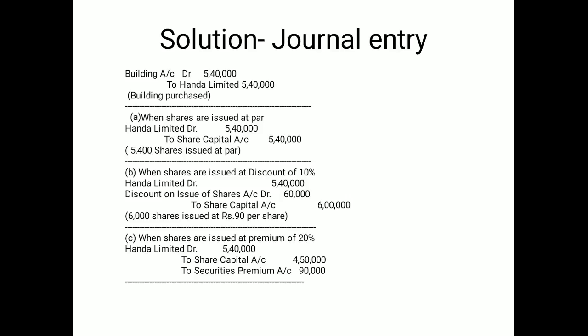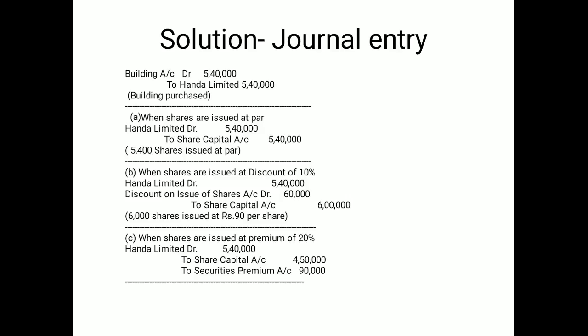Generally, out of the three, one case remains in your question. So you have to pass two entries. The first entry is common in all the cases. In the second, in all three cases you will see Honda Limited is 5,40,000. We don't have to change the figures of the vendor. So the vendor account is debited with 5,40,000 in case 1, again in case 2, and again in case 3. We are not changing the value of the vendor.